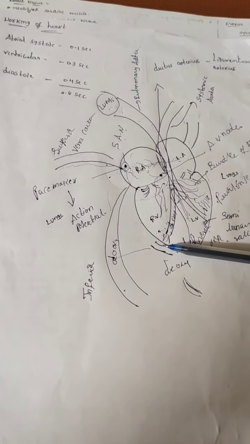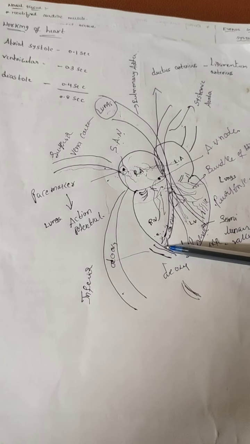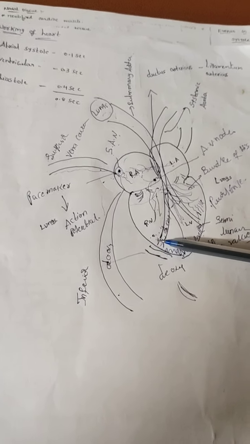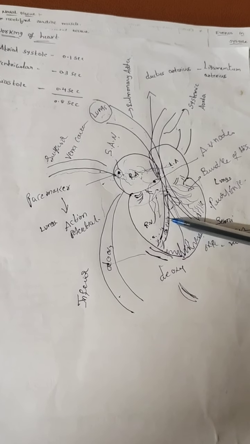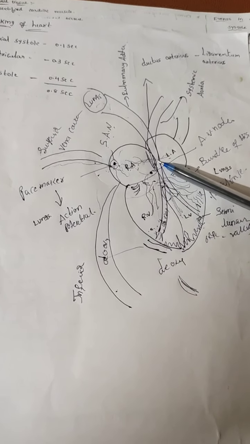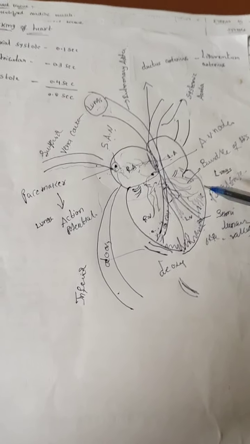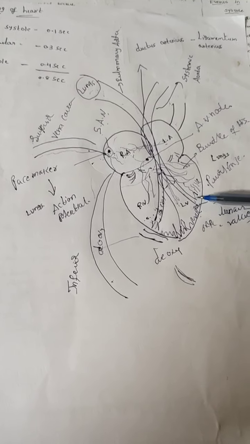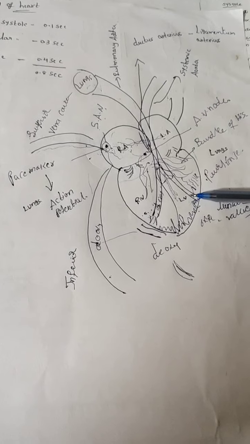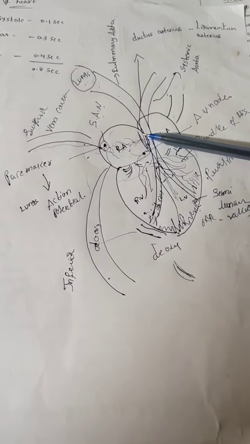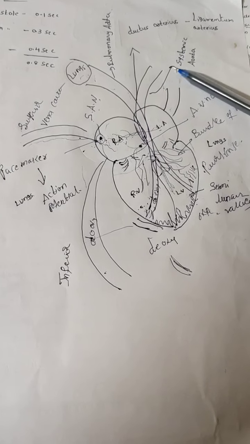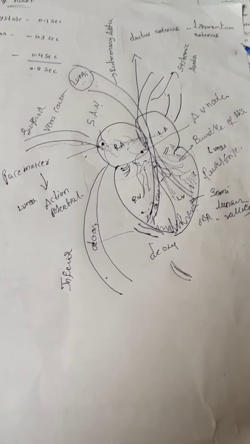From the right side, what blood is present? Deoxygenated blood. When these valves are open, this deoxygenated blood enters the pulmonary artery. At the same time, this oxygenated blood enters the systemic aorta. From the systemic aorta, it is transferred to all parts of the body.